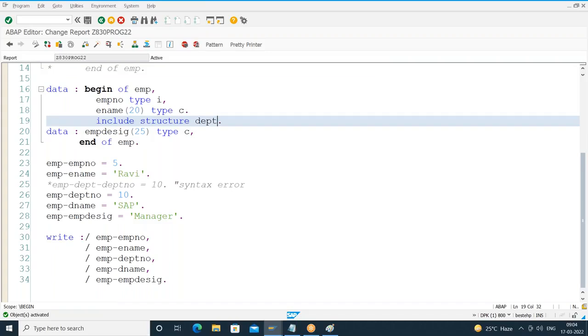Can we use an assignment operator to move a structure that has nested structures into a new structure? Can we get the whole structure, including the nested structure, into the new one? No, because they are not existing independently. If any two entities are existing independently, then I can do that.